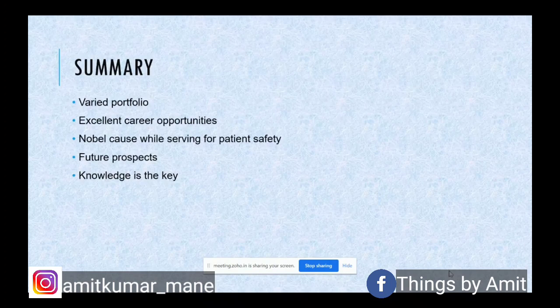That is how the health authorities are very conscious of the fact that patient safety and drug safety are of utmost importance, and we can't just authorize any product in the market unless safety is ensured by the manufacturer. So this is the importance of pharmacovigilance, and there are a lot of opportunities within the PV system, within the PV domain. If you learn basic things, you can easily enter the field. So this is in a nutshell. I wanted to give an overview.